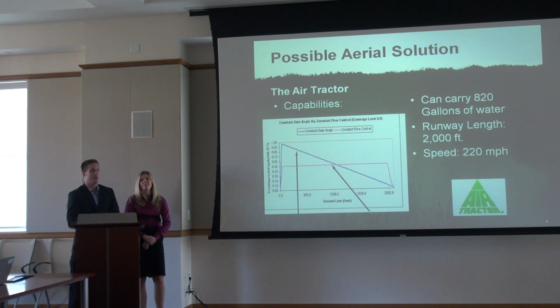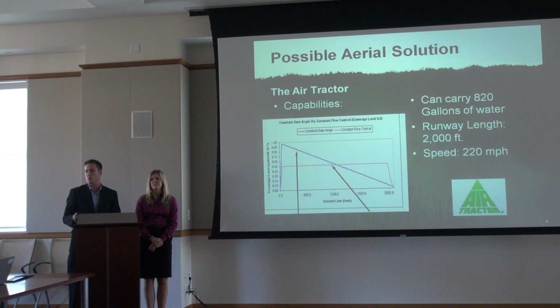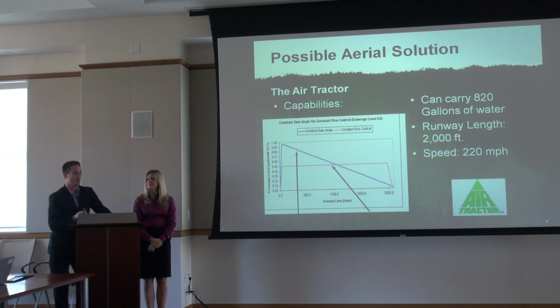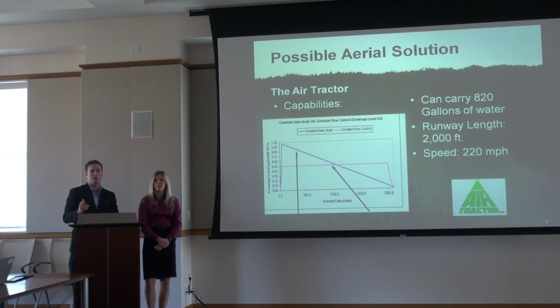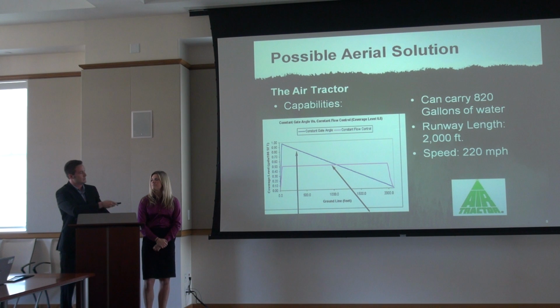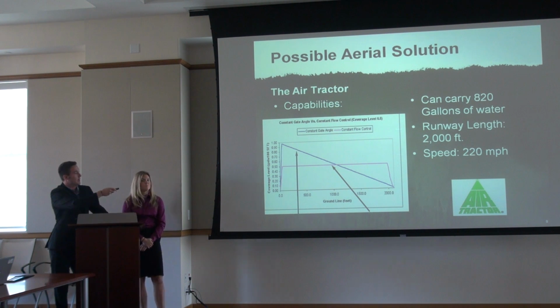The thing that's so great about the air tractor, and one of the main reasons why we chose to use it, is its ability to drop a volume of water at a certain range. So the pilot controls how much water is being dropped over a length of time and a distance. This graph shows you just the controls of water that it can drop.